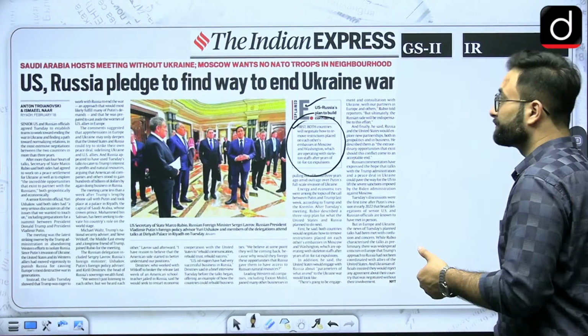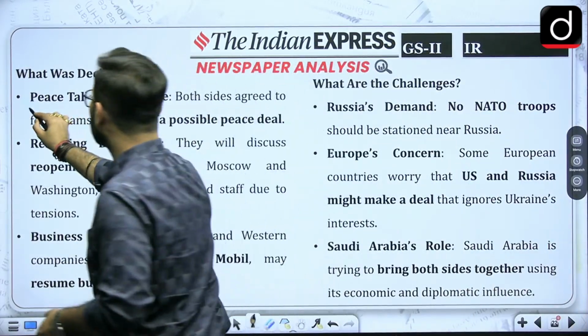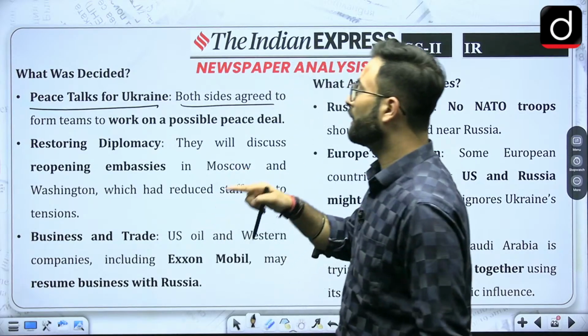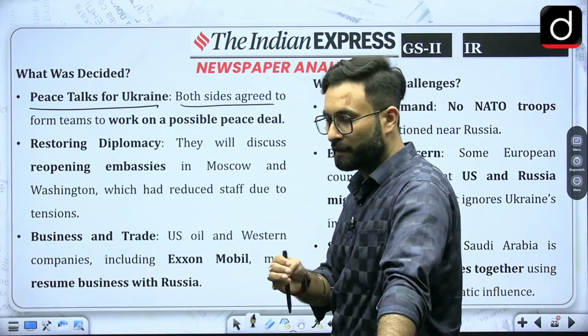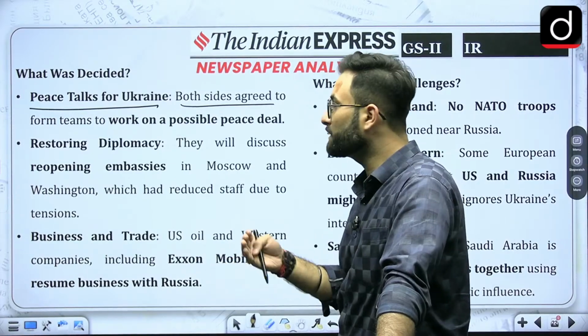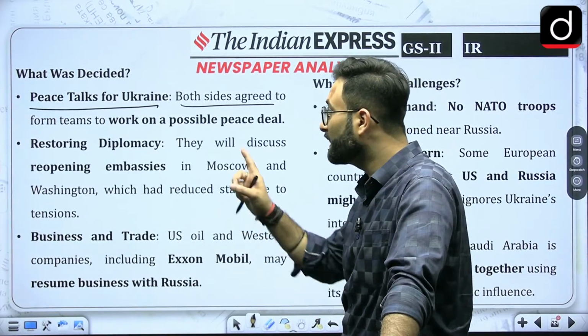Now here you can see what was decided. Peace talks for Ukraine. Both sides agreed to form a team to work on a possible peace deal. Right now, they have not even gone close to that. They have said that we will be making teams and that we will be talking about the peace deal. That is one thing.